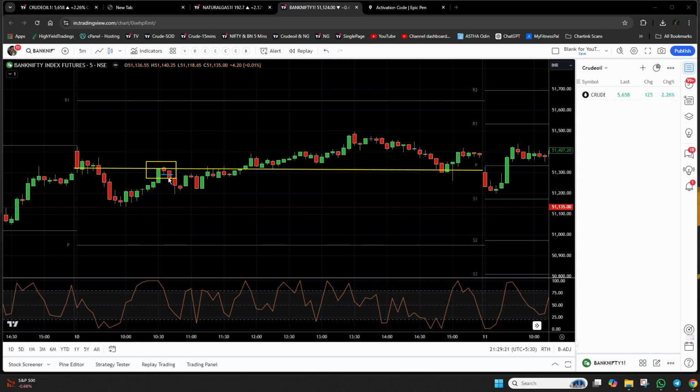Again, what is the target? The target is around 100 points. So let's see whether it is covering 100 points or not. Let's say, for example, the low of this candle is around 51,287. Let's consider it as 51,290. So we are expecting Bank Nifty to fall till 51,190. Did it fall till 51,190? It fell till 51,195, which is around a 95 points move. Not bad, I would say.